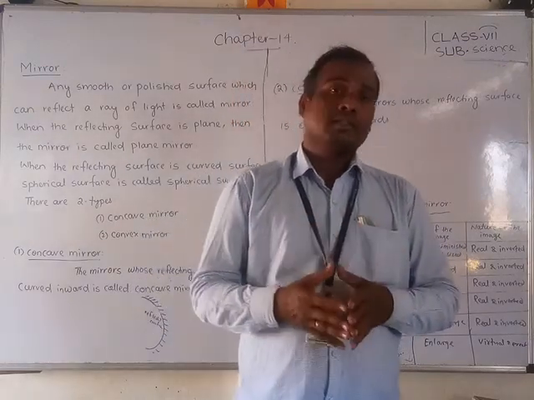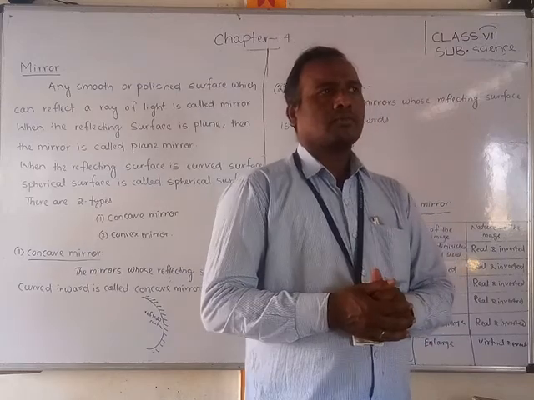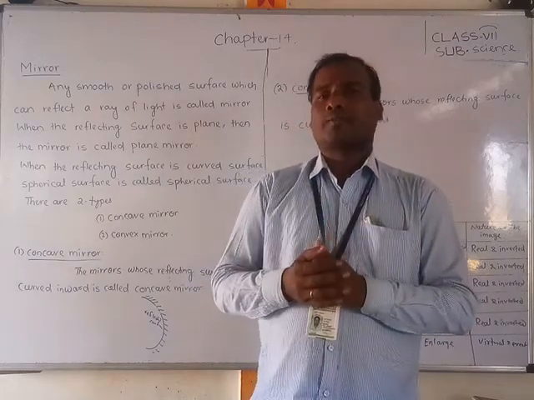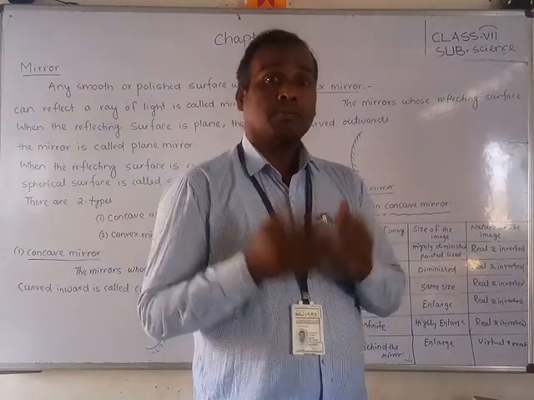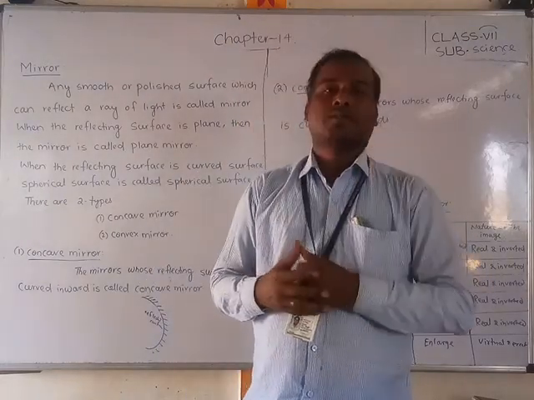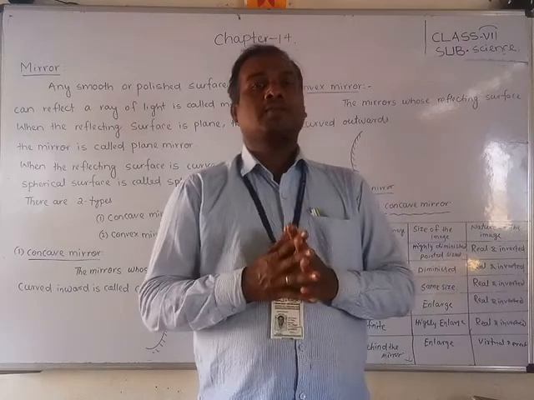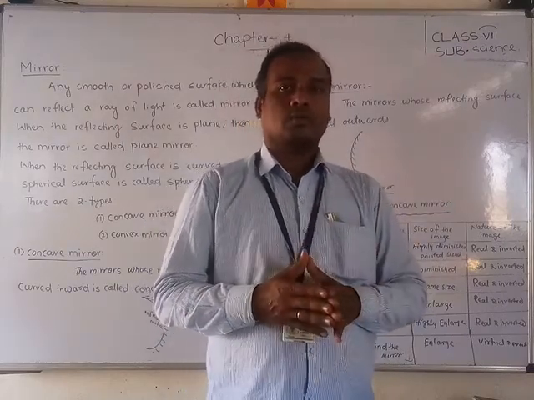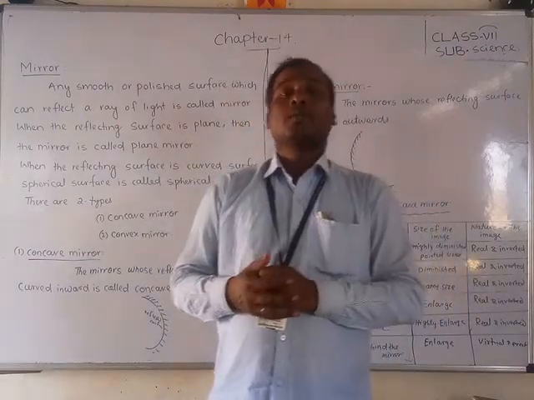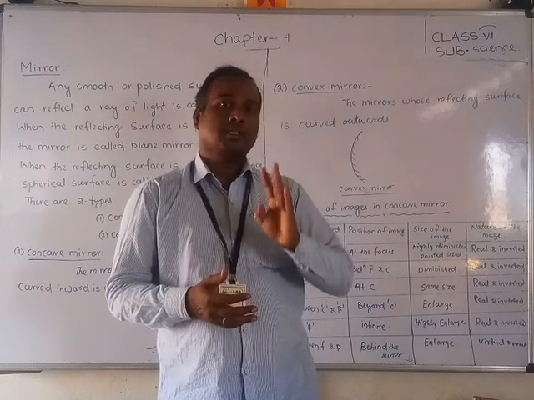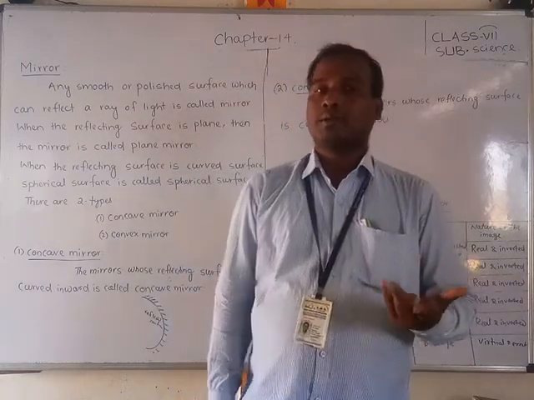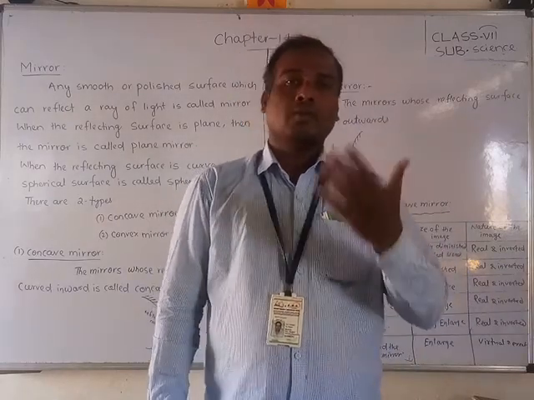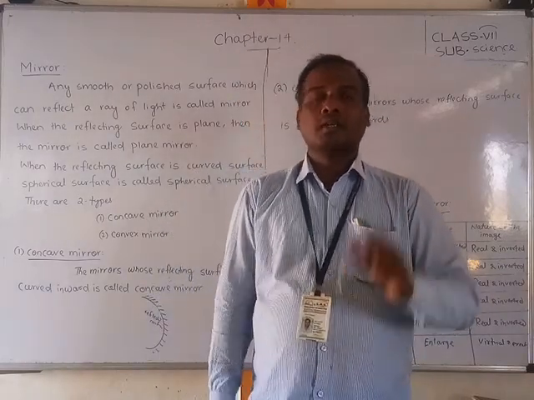When the smooth surface becomes a curved shape, like a spherical shape, we say that it is a spherical mirror. But spherical mirrors are of two types: one is the concave mirror, another one is the convex mirror. What is a plane mirror? The looking glass that we use daily is called a plane mirror.